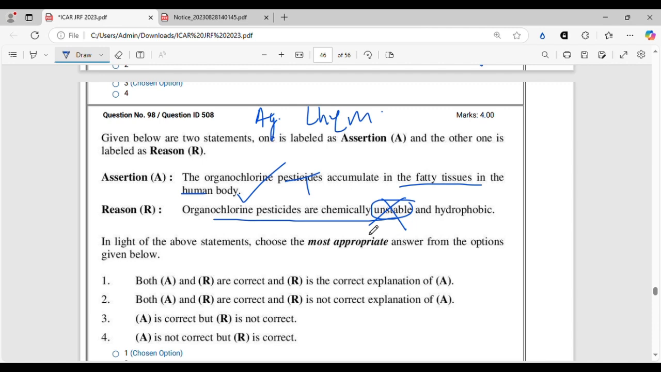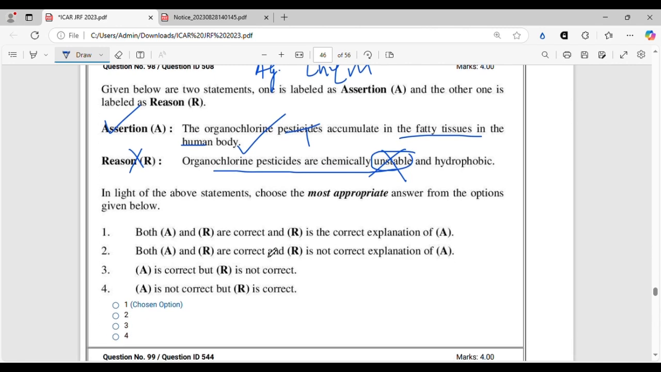That is why their degradation takes such a huge time in the environment, and that is why organochlorines are getting banned, because they are accumulating in the fatty tissues in the human body and other animals, and they are getting biomagnified. They are having biomagnification in the food chain and the food web. That is why they are imposing lots of problems. That's why assertion is a correct statement, whereas reason is a wrong statement. So we don't have to check about the feasibility of the statement, and we can directly go for option 3. A is correct, but R is not correct.